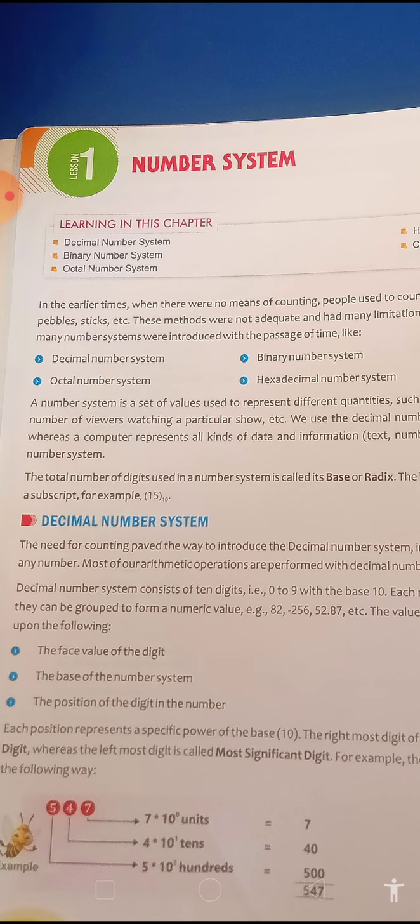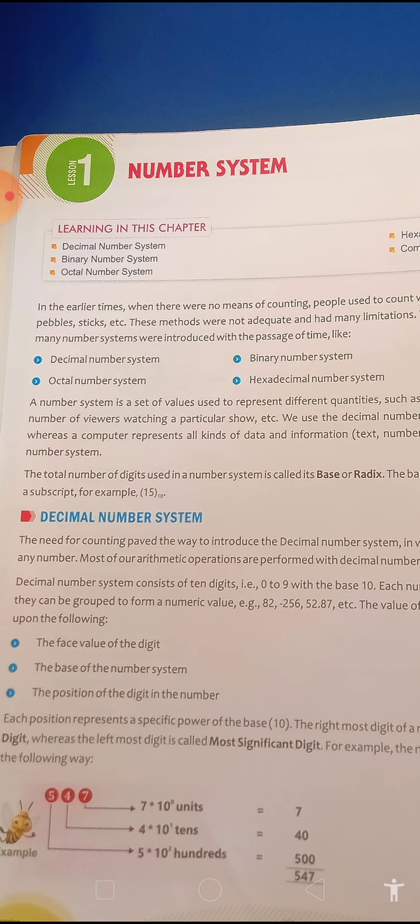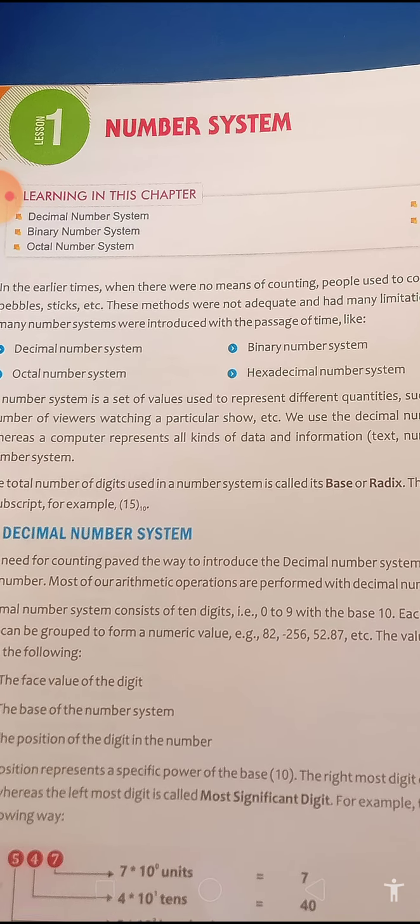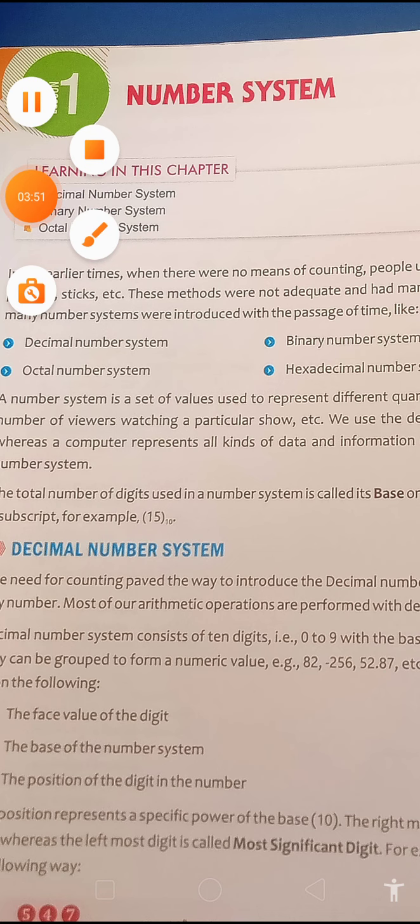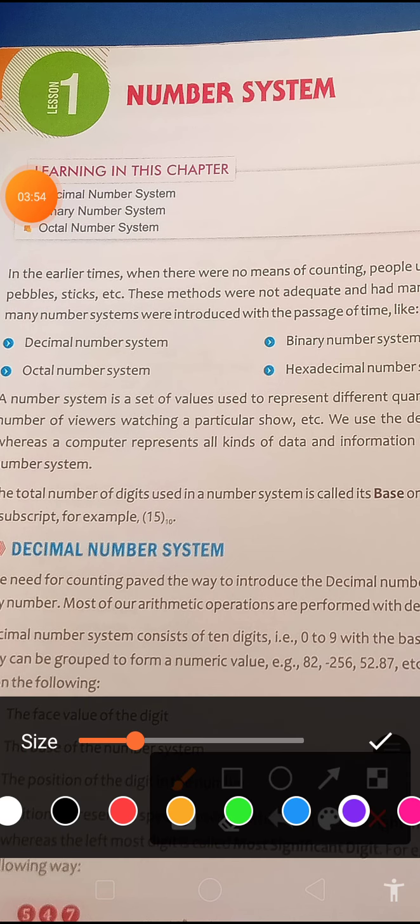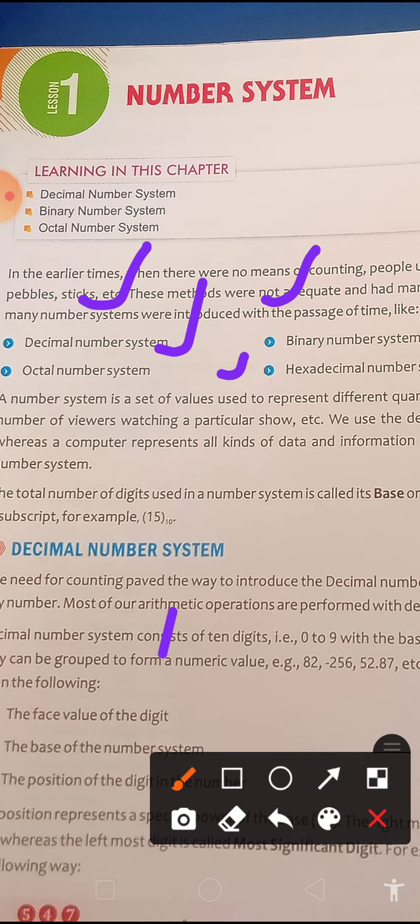So you can see here what the types are. First one is decimal number system. Second one is binary number system. Third one is octal number system, and fourth one is hexadecimal number system. Let us continue.